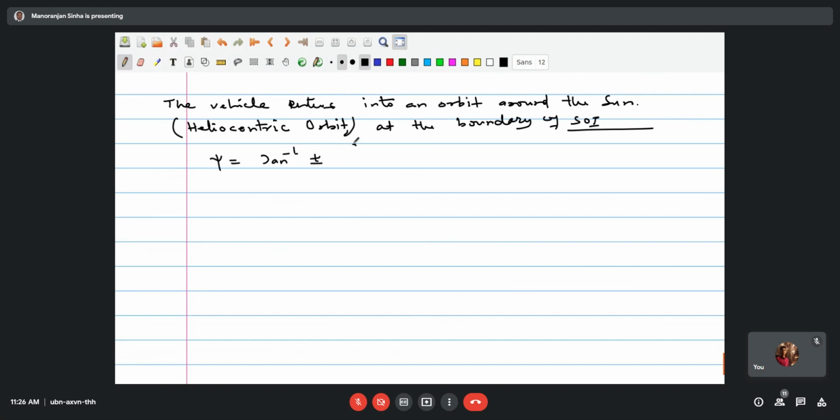This is tan inverse plus minus dt by dc.